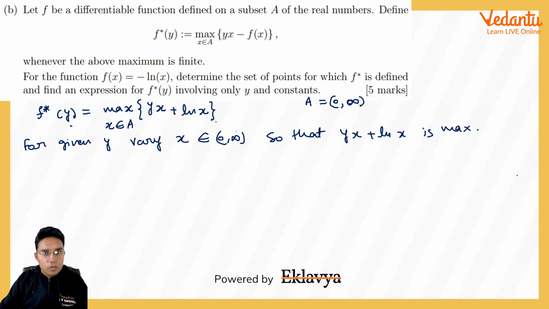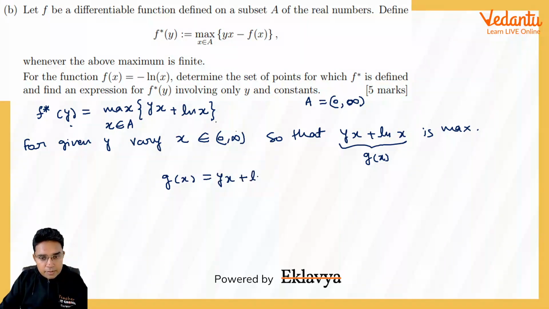So what we can do, we can take this yx plus ln x as some function, let us say g(x), where y was constant, we will be varying this x. So we will try to see when this yx plus ln x will take the maximum value. So here I have taken g(x) is equal to yx plus ln x. To find at which x it will take maximum value, we will differentiate it, which gives us y plus 1 by x. Please notice, I have differentiated it with respect to x, taking y as a constant.